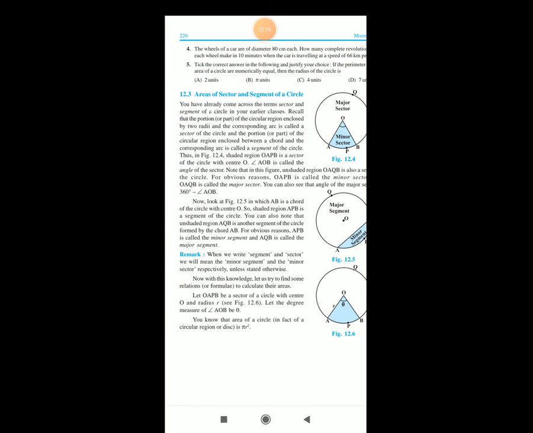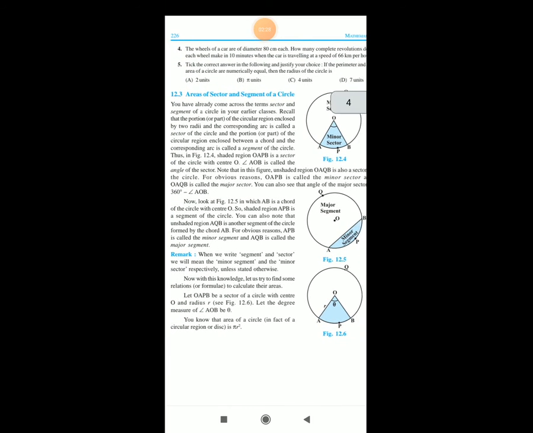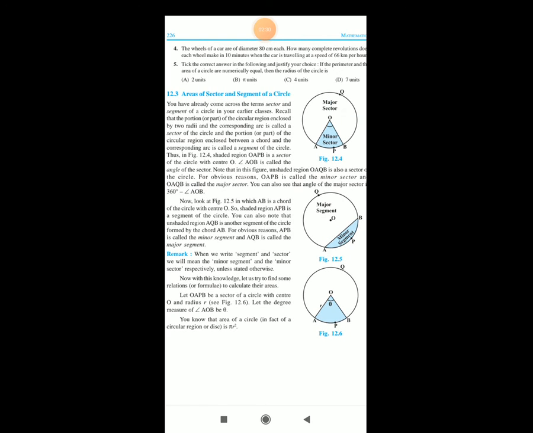Now look at the figure 12.5, in which AB is the chord of the circle with center O and the shaded region APB is the segment of the circle.